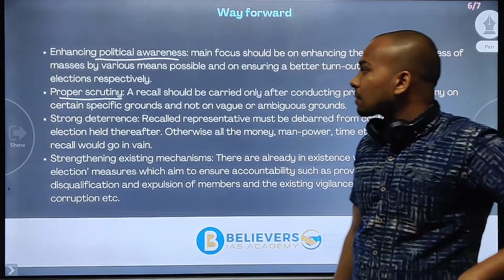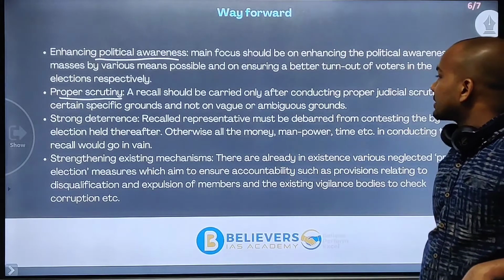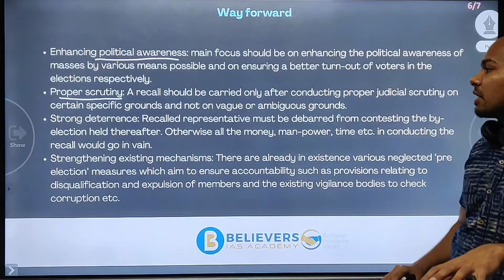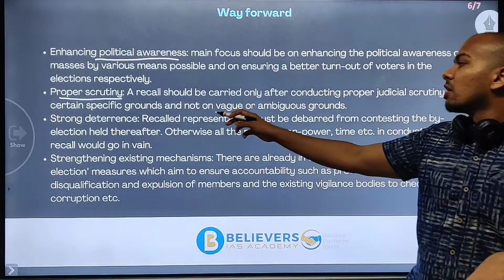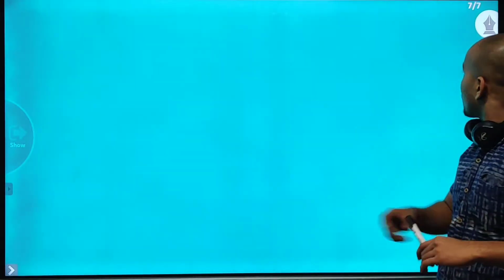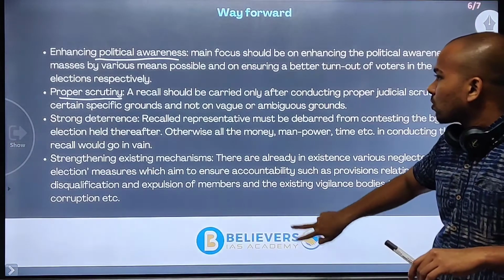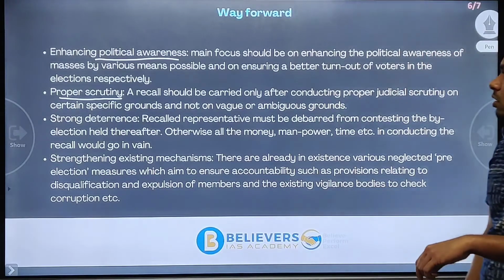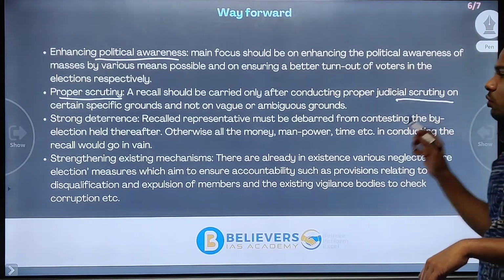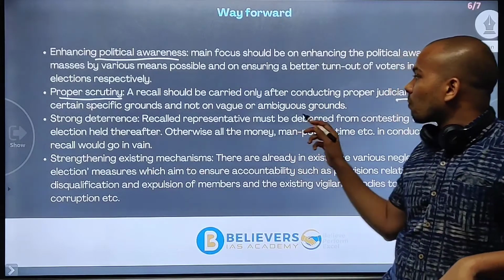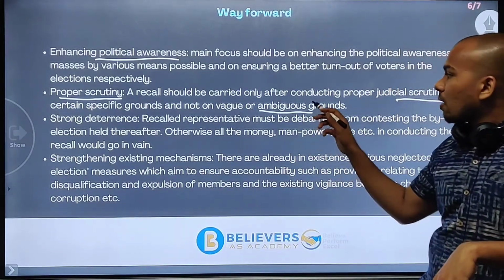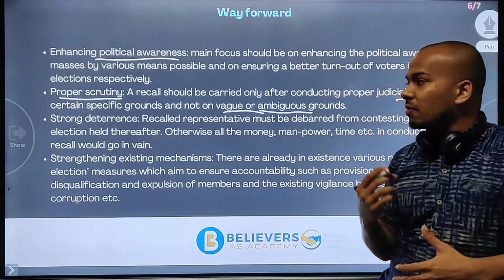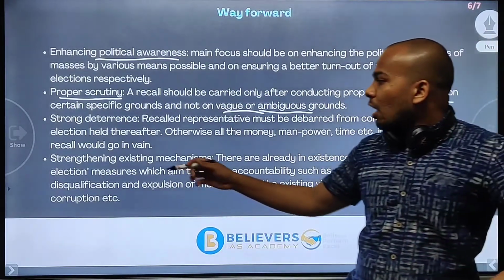Proper scrutiny. A recall should be carried out only after proper judicial scrutiny, and certain specific grounds should be there, not vague or ambiguous grounds. What will this do? With proper judicial scrutiny, we can make sure that representatives are not being drawn out because of ambiguous or vague grounds. So with proper scrutiny, the recall will have a proper meaning.